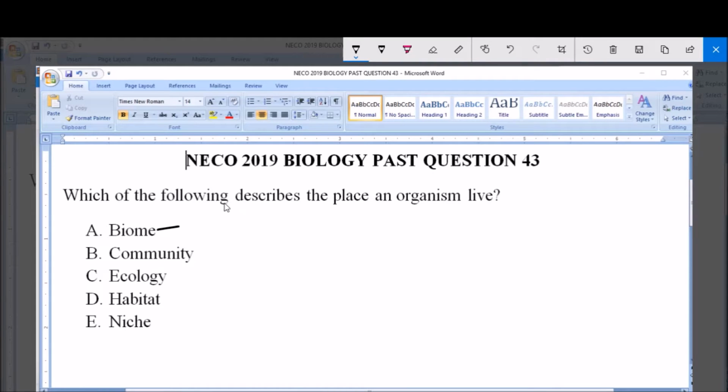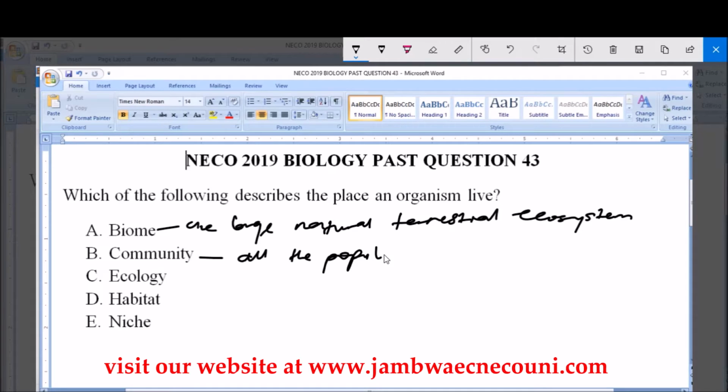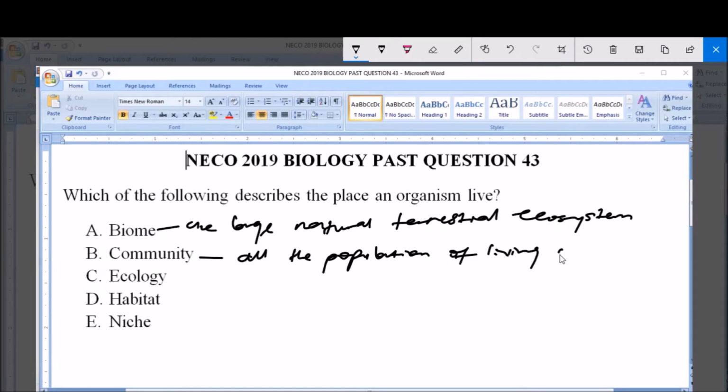Now, biomes are large natural terrestrial ecosystems. Then community. A community is made up of all the populations of living organisms that exist together in a habitat.